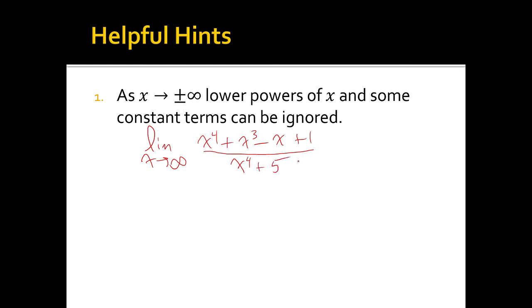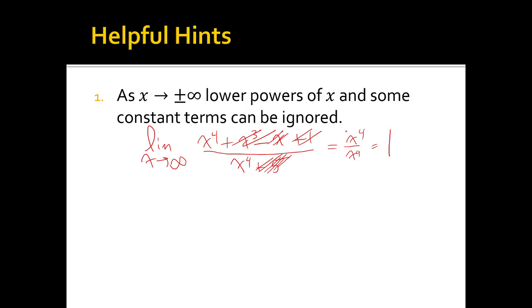Well, as x gets really, really big, x to the 4 overpowers the other terms in the numerator, so the numerator effectively becomes x to the 4. In the denominator, x to the 4 is always going to be much bigger than 5 at some point. So you can safely ignore everything except for the x to the 4s. The limit would just be x to the 4 divided by x to the 4, which is 1. That's it.